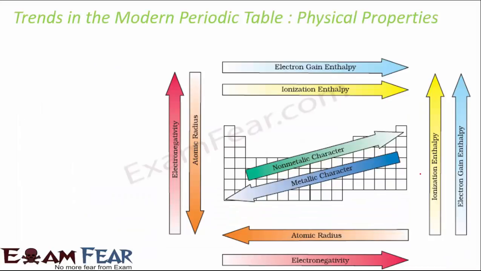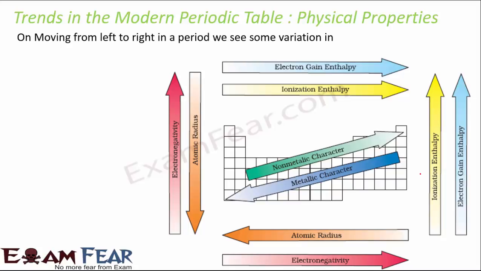Now the most important part, the trends in the periodic table. This is very important because you get a lot of questions on trends in the periodic table, like how the various properties change. If you look at this diagram, it gives you a nice idea that as you move from left to right in a period, we see some variation in the atomic radius. As you move from left to right, the atomic radius decreases. Here the increasing arrow shows from right to left.